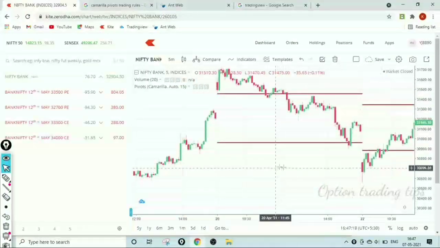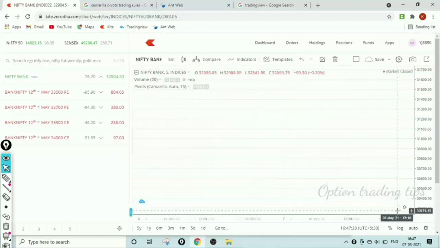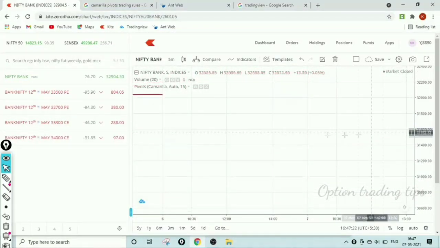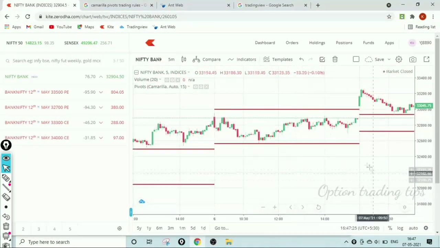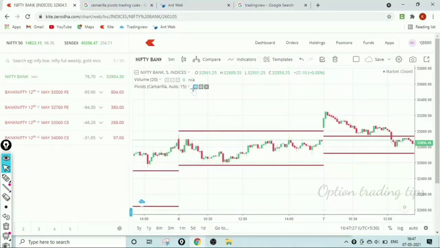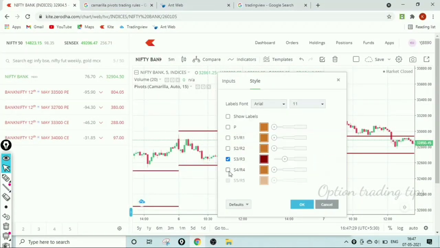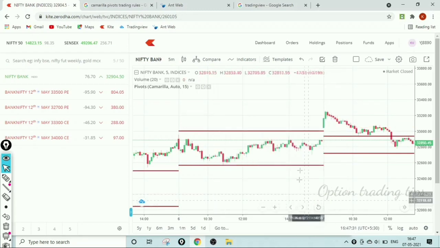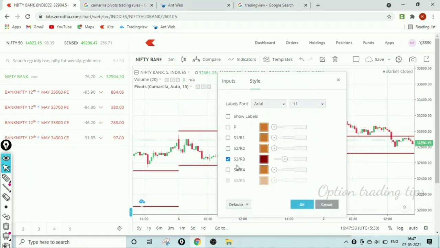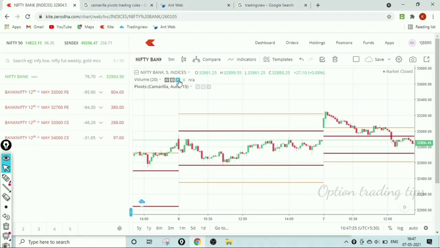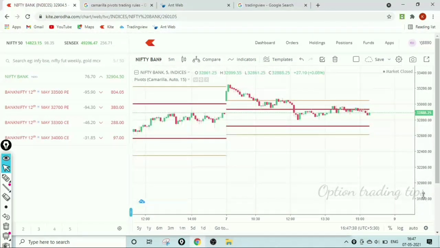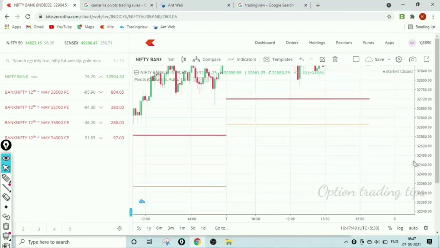So this is the reason I use the Camarilla R3 and S3, and I never use the S4. For example, if I added the S4, the volume indicator is not used here. S3 is 32,733, with almost 100 points difference between the S3 and S4.